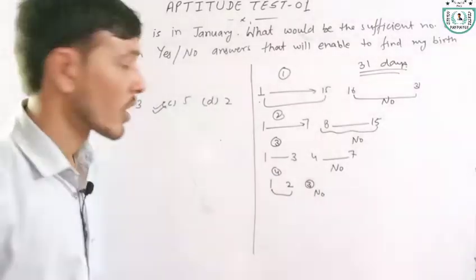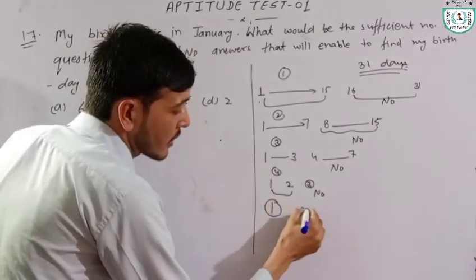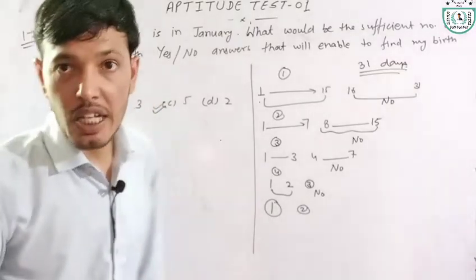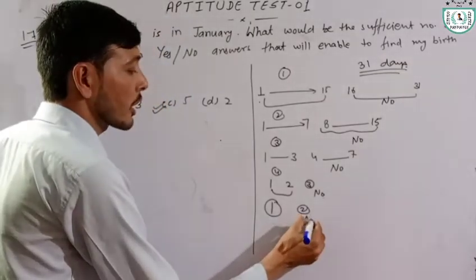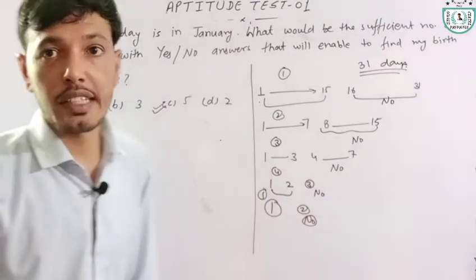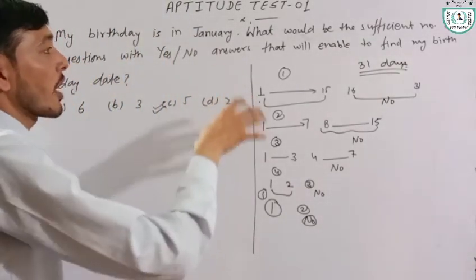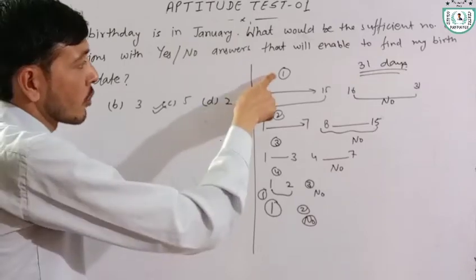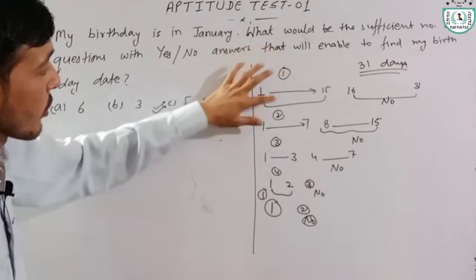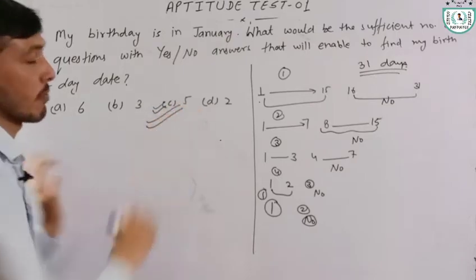Now we ask, is your birth date 2? Answer is no. It means question number 5, and exact date is 1. Okay, it means we have to find the exact date of birth. We will put up 5 questions: 1, 2, 3, 4 and 5. It means total number of questions is 5.